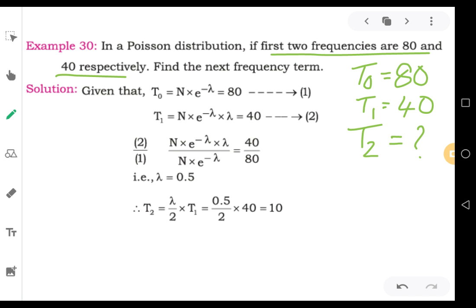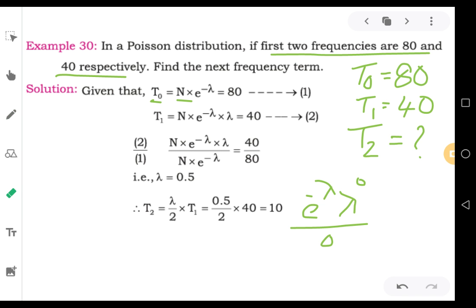Now let us use the first one, that is n into the probability term. If you take the first term T0, T0 can be expanded as n into P0. Let us expand P0. When we expand P0, that is e to the power of minus lambda into lambda to the power of 0 divided by 0 factorial. That is the expansion of P0.